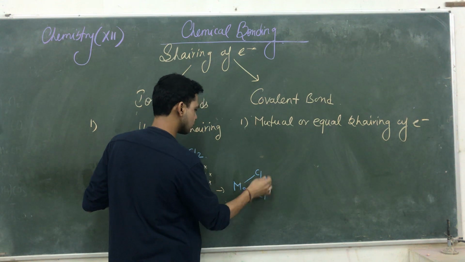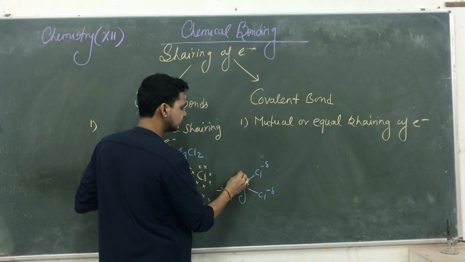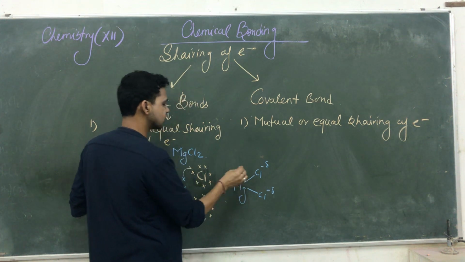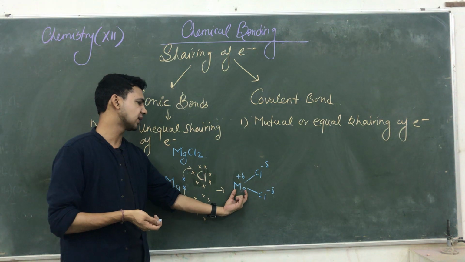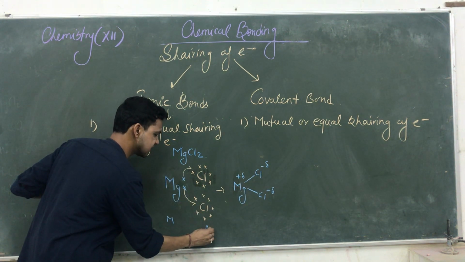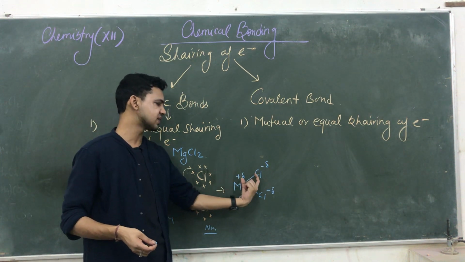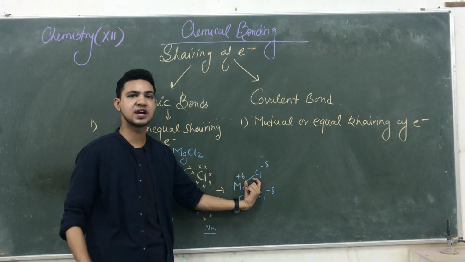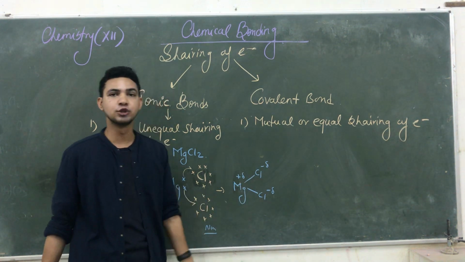Chlorine accepting an electron carries a negative charge, and magnesium donating carries a positive charge. Such a bond is established between a metal and a non-metal. Magnesium is a metal and chlorine is a non-metal. Such a bond is known as the ionic bond, and such a force is known as the ionic force, applied between metal and non-metal nuclei.